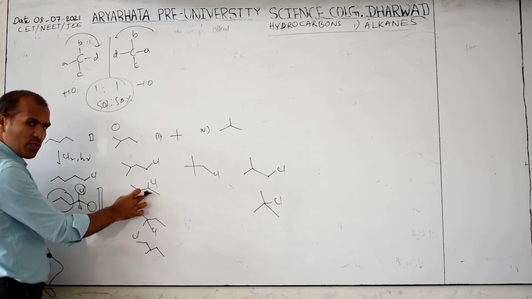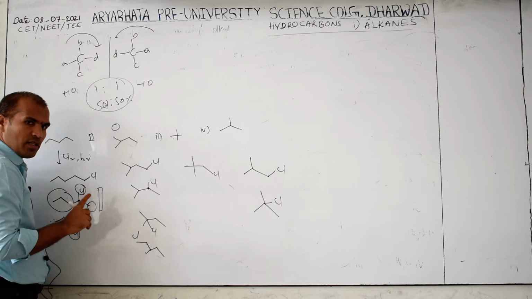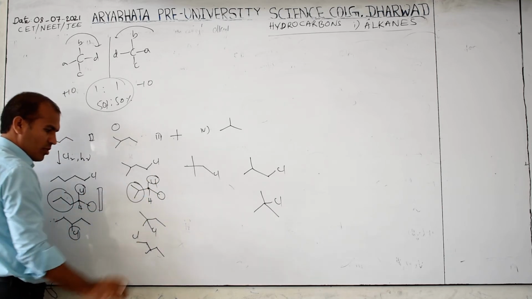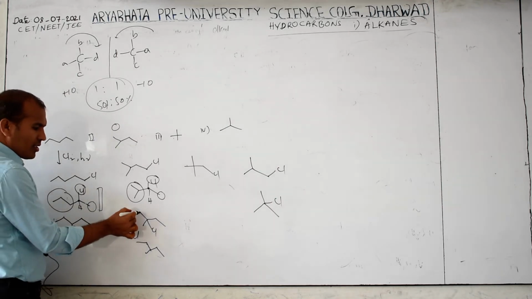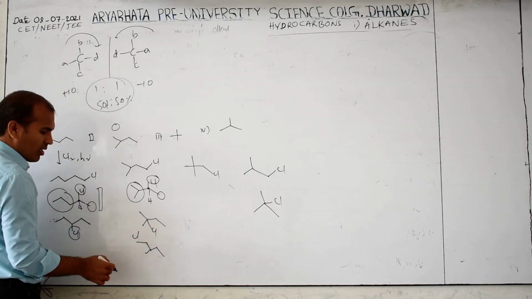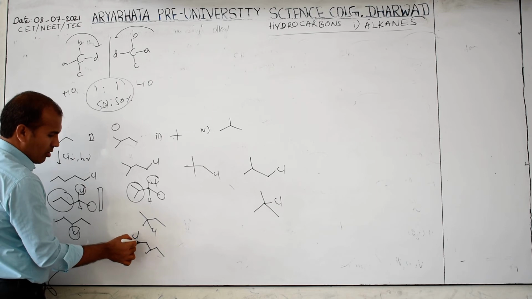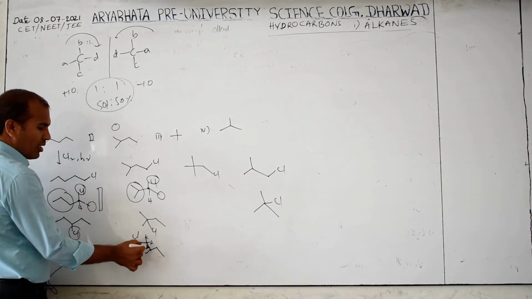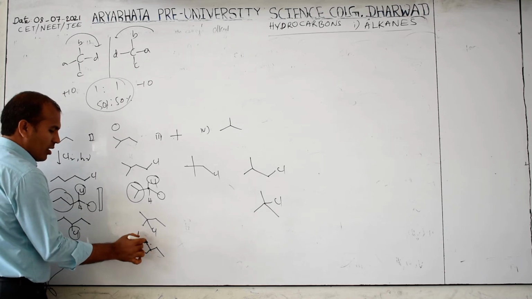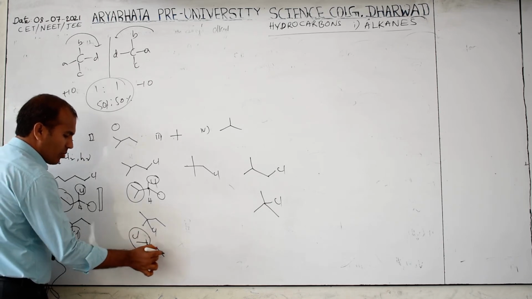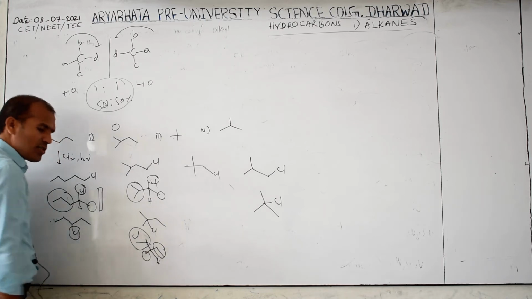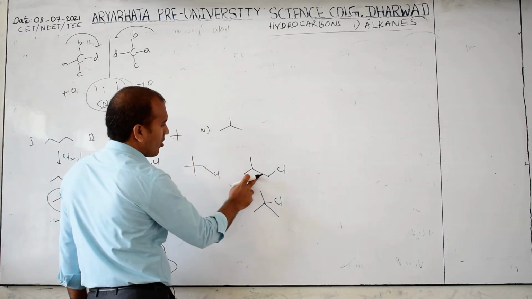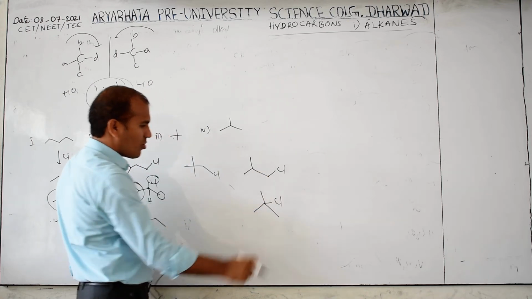Then here the possibility is there. Then what is this? 1 group, second group, third group, another one is the 4th, chiral. So here not chiral. This is same, not chiral. Then here hydrogen hydrogen same is there, not chiral. But this one, if you observe, this is one group, this is one group, this is one group, this is hydrogen. This is also chiral. But here not chiral, here not chiral, here also not chiral.